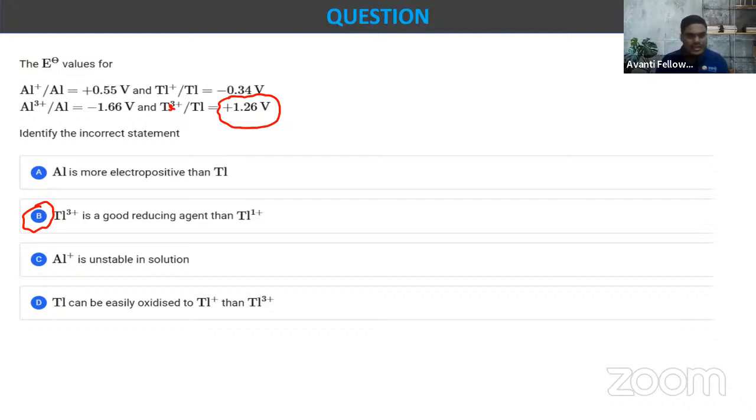This is the statement. Tl plus 3 के लिए वैल्यू तो पॉजिटिव है, तो गुड रिड्यूसिंग एजेंट कैसे होगा? गुड रिड्यूसिंग एजेंट तो तब होता ना जब वैल्यूज नेगेटिव होती, राइट? गुड रिड्यूसिंग एजेंट कौन है? जिनकी वैल्यू जितनी ज्यादा नेगेटिव है. So for Tl plus 1 we have value minus 0.34 and for Tl plus 3 we have value plus 1.26. So Tl plus 3 is a good oxidizing agent, ना कि good reducing agent. That's why option B is incorrect, right? So that's why option B is incorrect. समझ आया सबको क्या?